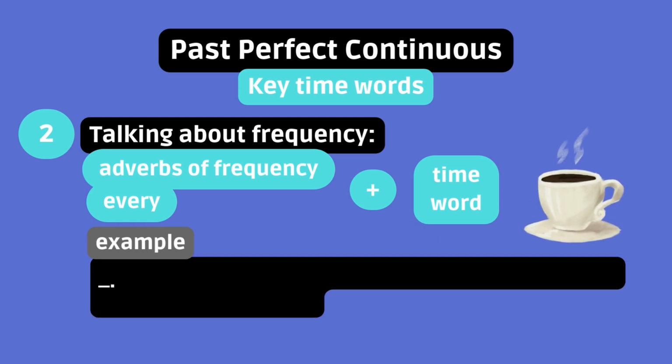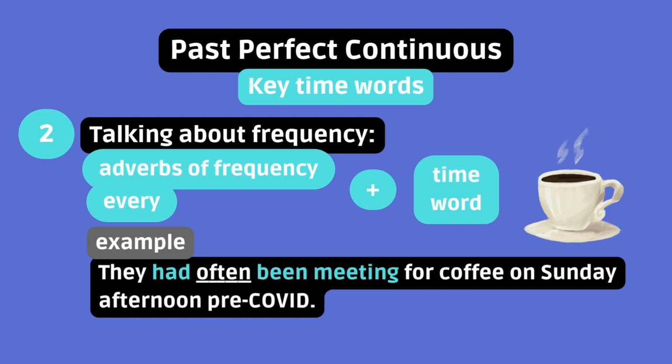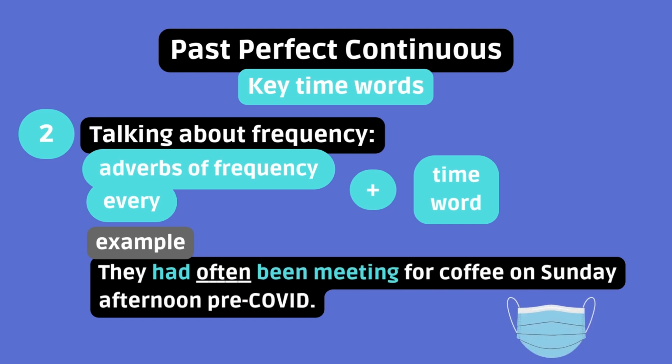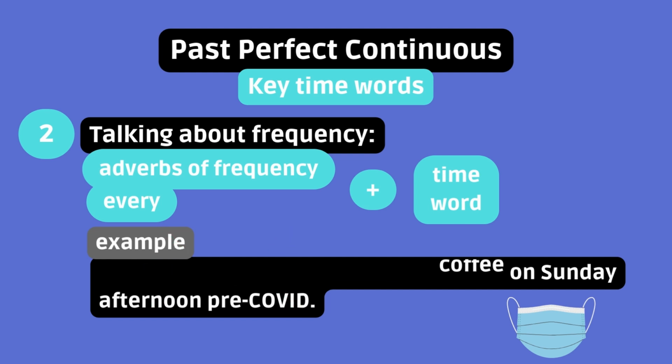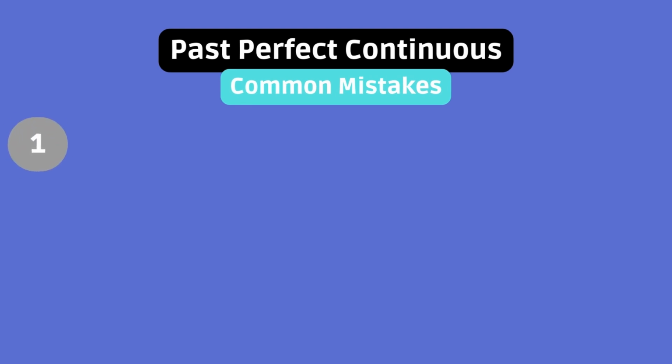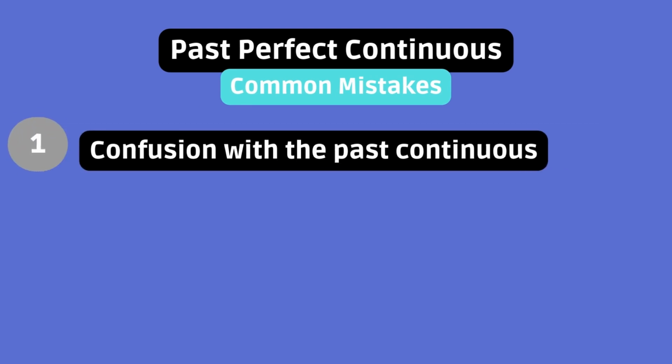They had often been meeting for coffee on Sunday afternoon pre-COVID. Often gives us information on the frequency of the meeting and how persistent it was in the past. Common mistakes. Confusion with the past continuous. Although they can both express past continuous actions, they do it with a slight nuance.